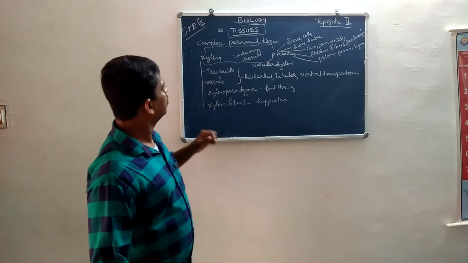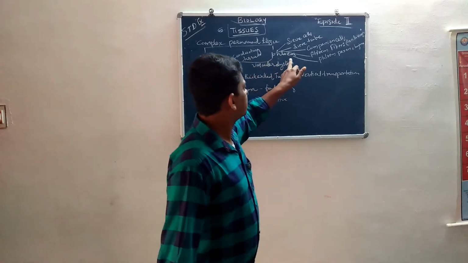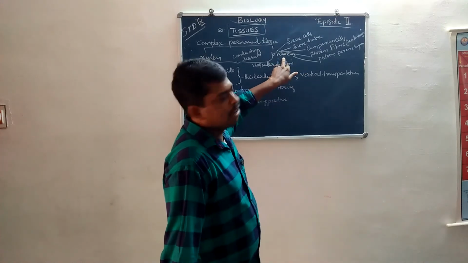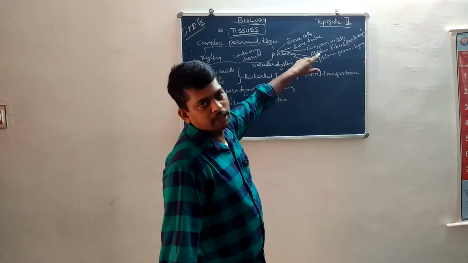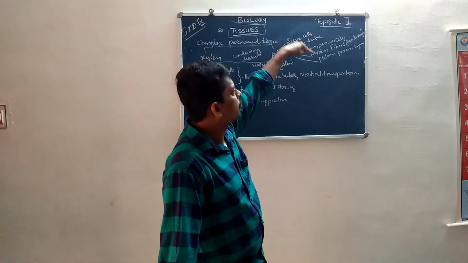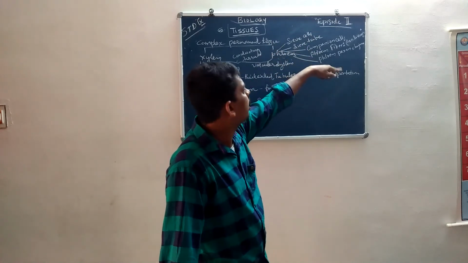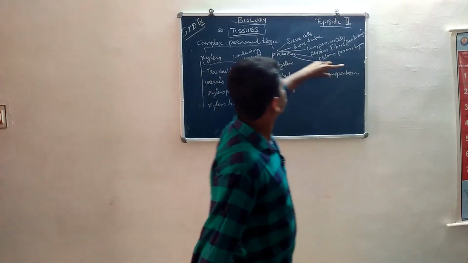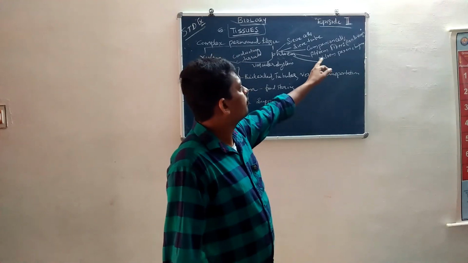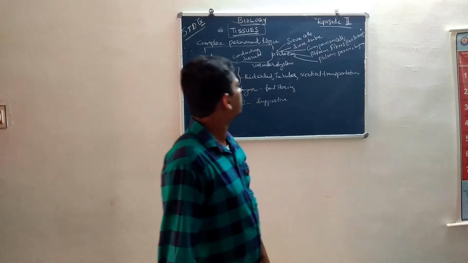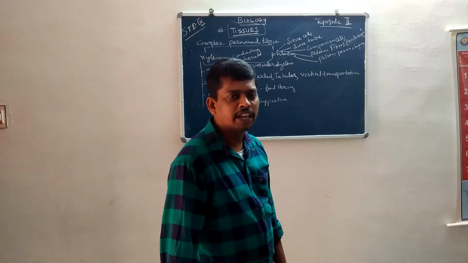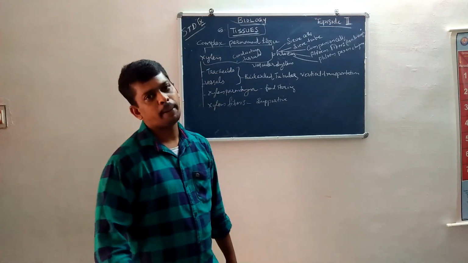Okay. Once again, phloem is the second complex permanent tissue. Phloem has 5 types of components: sieve cells, sieve tubes, companion cells, phloem fibers and phloem parenchyma. Except phloem fibers, the other 4 are living, and phloem fibers are not living. The function of phloem is food material traveling from leaves to other parts of the plant.